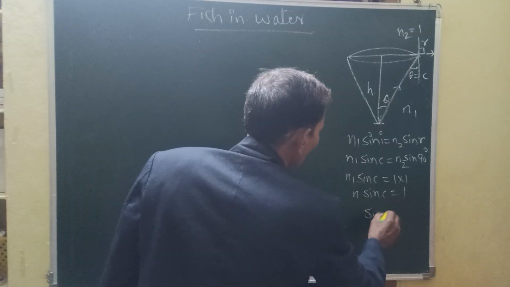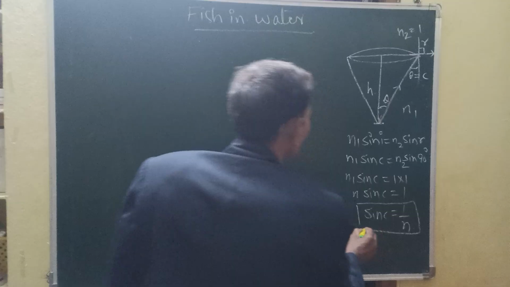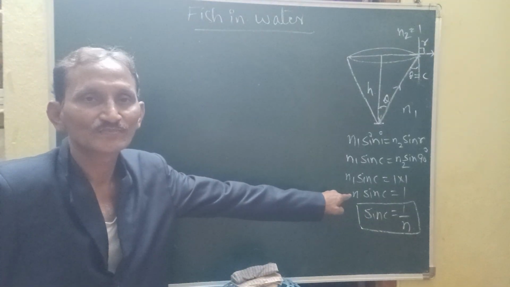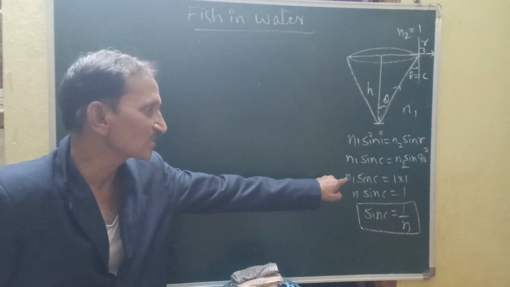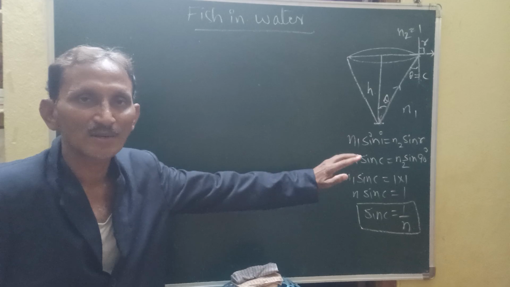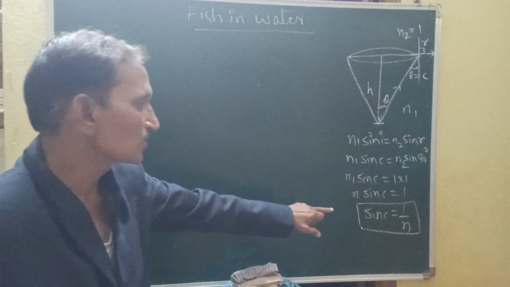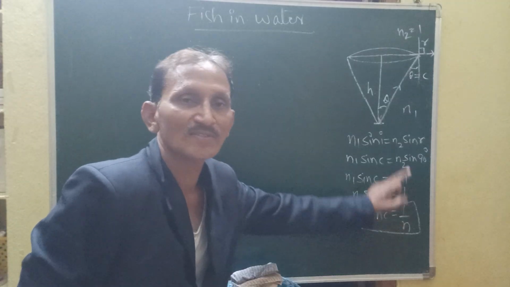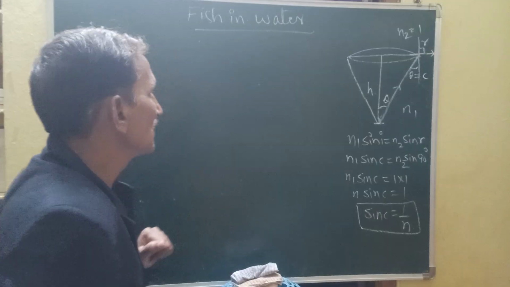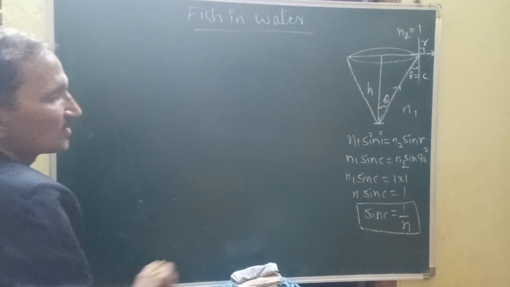Sin C is equal to 1 by n. This is the formula we are using now. So n is the water medium, the first medium I am taking, where the light ray is traveling from the denser medium to the rarer medium, first medium to second medium. So n is taken as the refractive index of the water. Please remember that n is the refractive index of the water. Now we are applying sin C is equal to 1 by n.